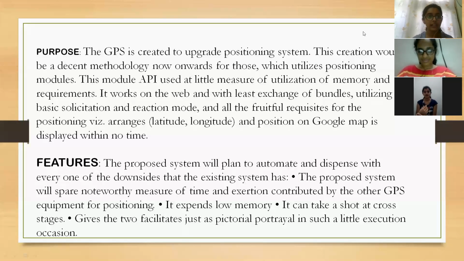I am going to tell about the purpose, features, overview, and scope of GPS tracking. The purpose of GPS is created to upgrade positioning system. The creation would be a decent methodology now onwards for those which utilize positioning modules. It works on the web and with least exchange of bundles utilizing basic socialization. It arranges and positions on Google Map are displayed within no time.